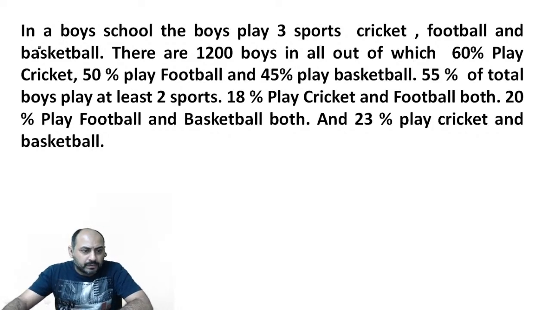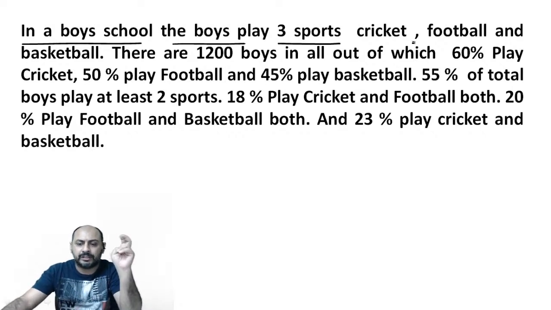Let's have a look. Now, in a boys' school, the boys play three sports. All the boys play either cricket, football or basketball.